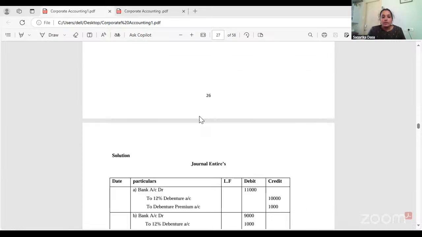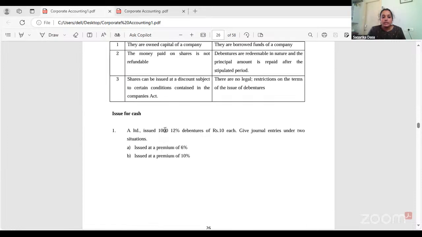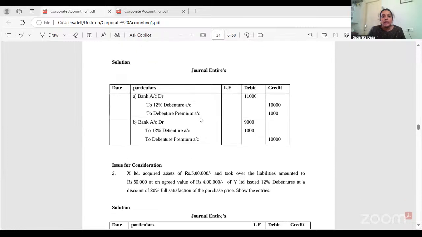Now, in this problem, 1,000 debentures, 10 rupees each, issued at a premium of 6%. 6% means you have to take 1,000 into 10 rupees into 6%. Then bank account debit 11,000, to 12% debentures 10,000, then debenture premium account 1,000.